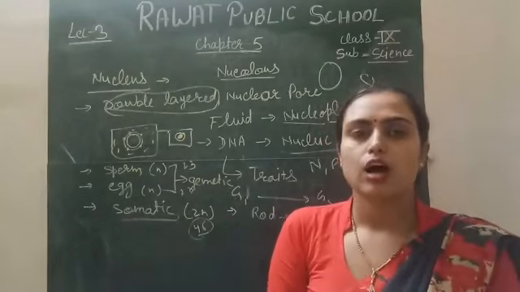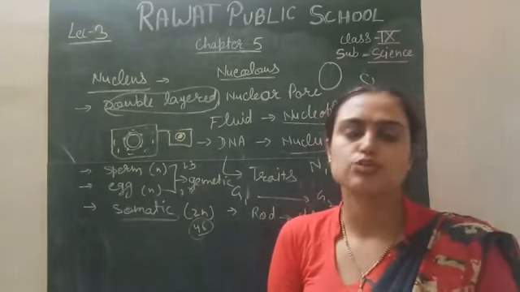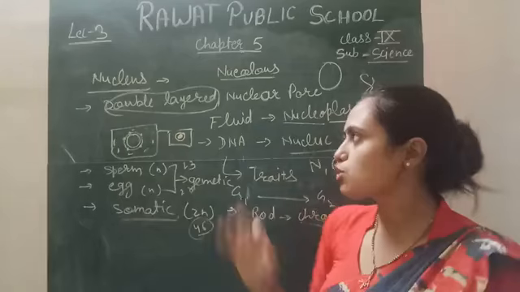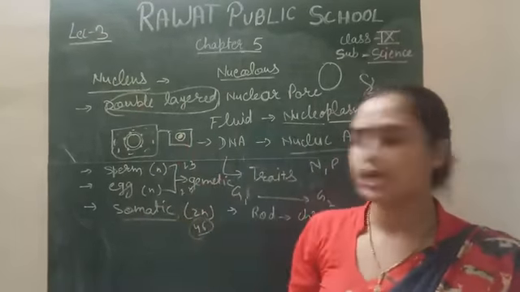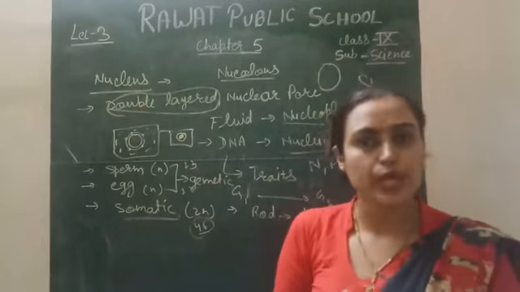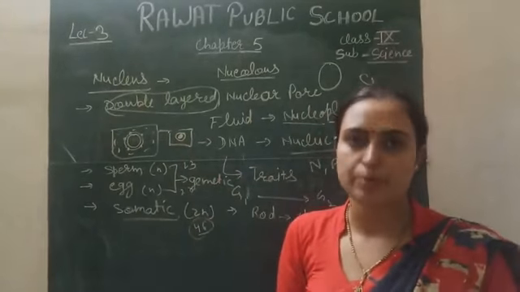All these components of the nucleus are present in eukaryotes. So this kind of nucleus is called the true nucleus, right? So this is the difference between the nucleus in prokaryotes and eukaryotes, as well as the different organelles of prokaryotes and eukaryotes. In our next lecture we will discuss these organelles separately one by one.